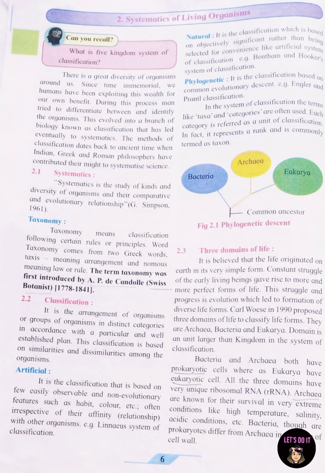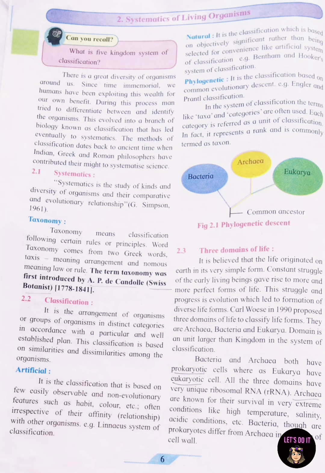Natural. It is a classification which is based on objectively significant characters rather than being selected for convenience like the artificial system of classification. Example, Bentham and Hooker system of classification. Phylogenetic. It is a system based on common evolutionary descent. Example, Engler and Prantl classification. In the system of classification, terms like taxa and categories are often used. Each category is referred to as a unit of classification. In fact, it represents a rank and is commonly termed as taxon.